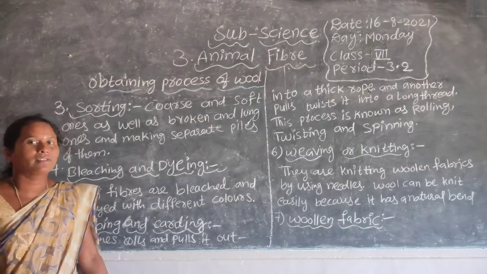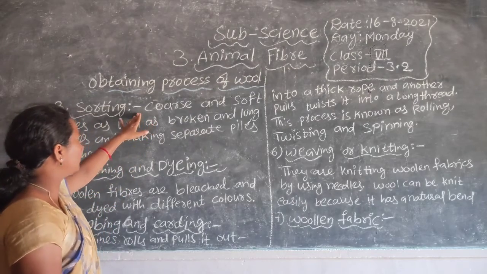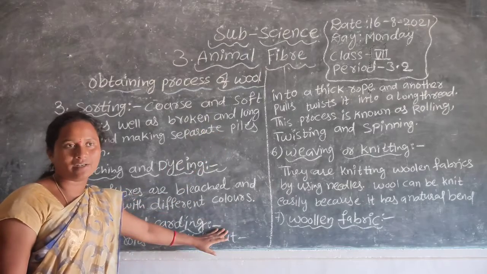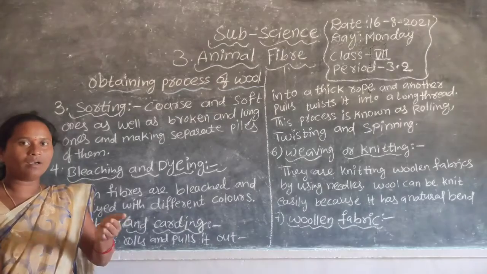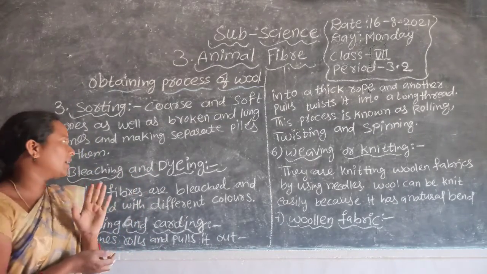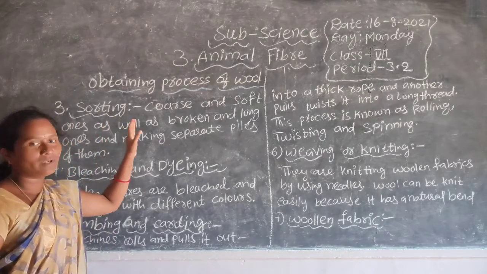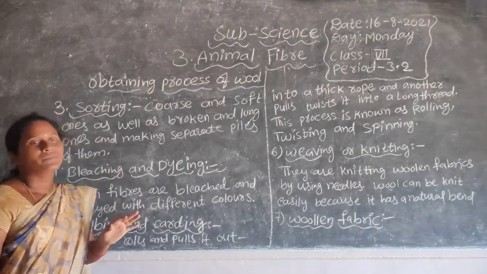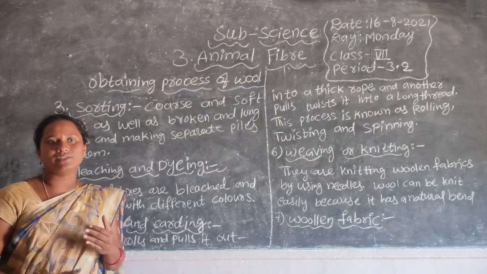After the scouring, the third process is sorting. In this process, what are they doing? In shearing, they cut the fleece, and in scouring they dip it in huge tanks and remove the unwanted materials. Next, in sorting, they separate the coarse and the soft ones. They have two kinds of hair, coarse hair and soft hair.